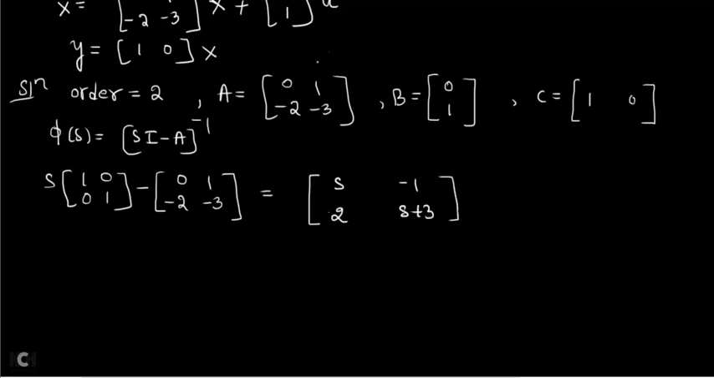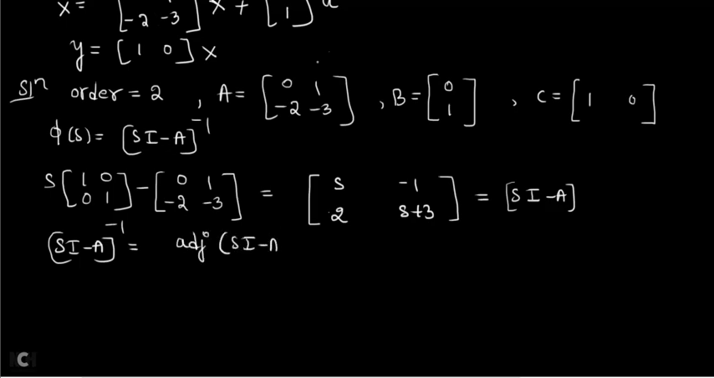Okay, so now for this you have to find the inverse. This is nothing but the sI minus A matrix. Till now, sI minus A you have found. Now for this sI minus A you have to find the inverse, and then only you will get the answer for phi of s. How to find the inverse? (sI minus A) whole inverse is nothing but the adjoint of sI minus A divided by the determinant of sI minus A.